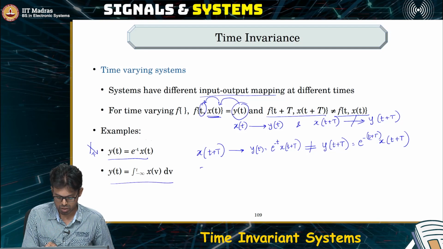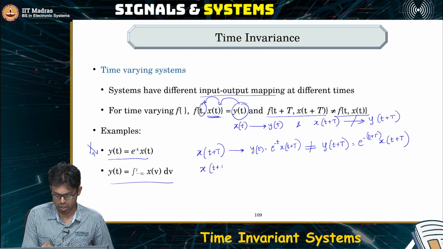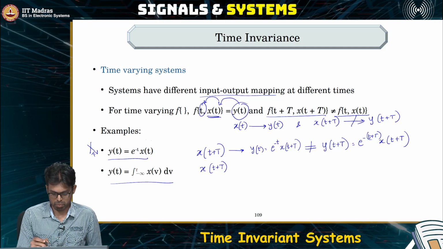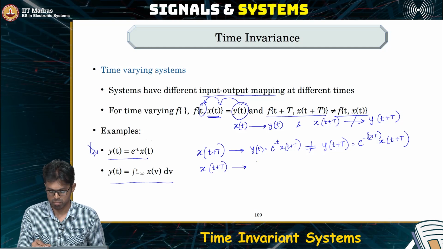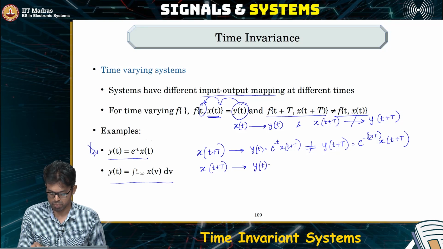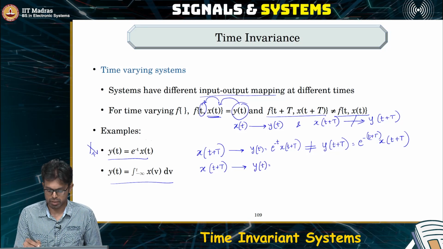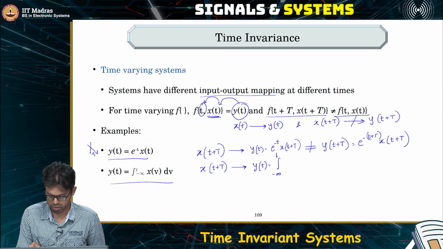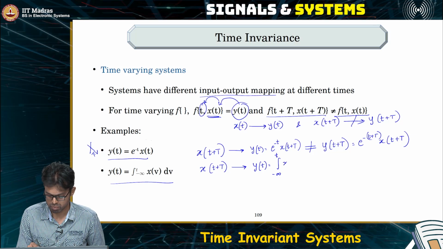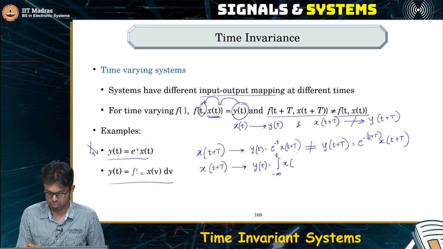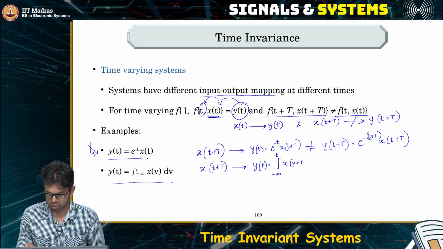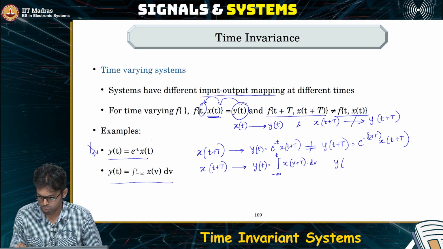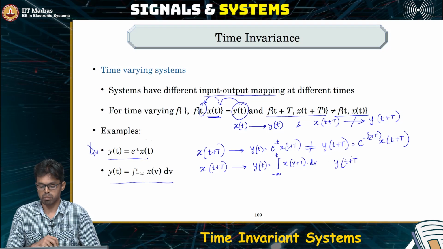Okay, now what is the output of this system when you give x of t plus capital T as the input? In that scenario, y of t is the integral from minus infinity to t of x of v plus capital T. But is this the same as y of t plus capital T?